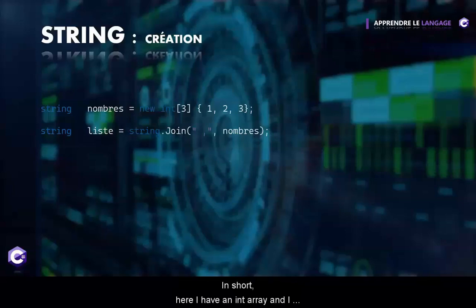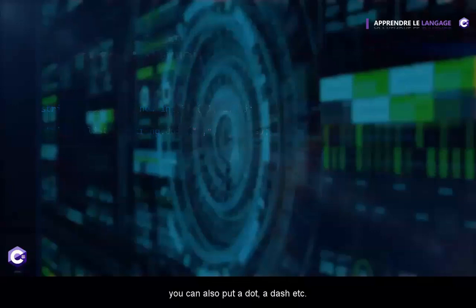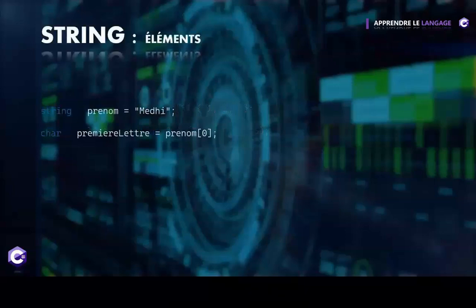In short, here I have an int array and I will create a string variable that will contain a string from the values of the array thanks to the join method, and each value will be separated by a separator that we will put in the join method. Here we have put the comma, but you can also put a dot, a dash, etc. Now let's take our first name.